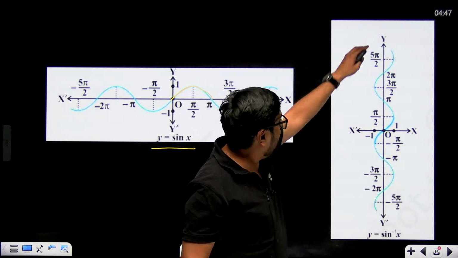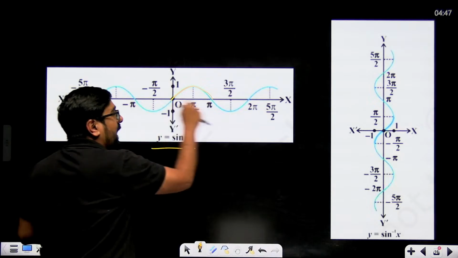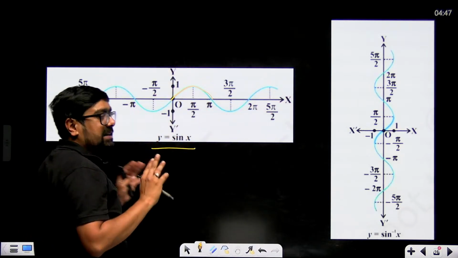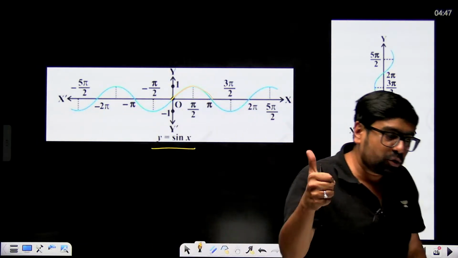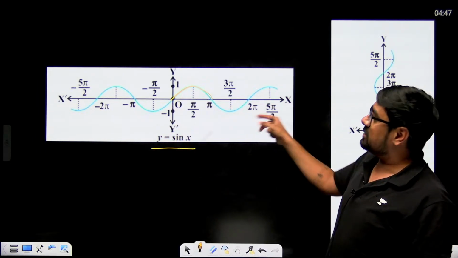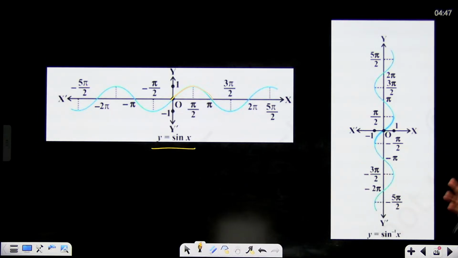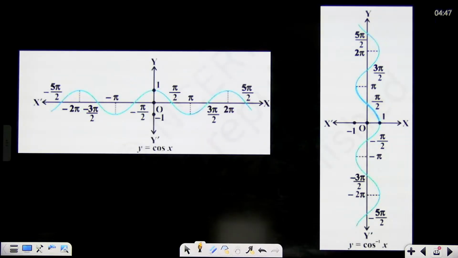The sine inverse x graph, this graph only is inverted. Same graph only is inverted. Or here also, if you put this as y and this as x, then also it will work. Don't worry. In the same sine x graph, if you put the x-axis as y and the y-axis as x, then also it is going to work. Don't worry about it. The examiner is going to give you marks on that.